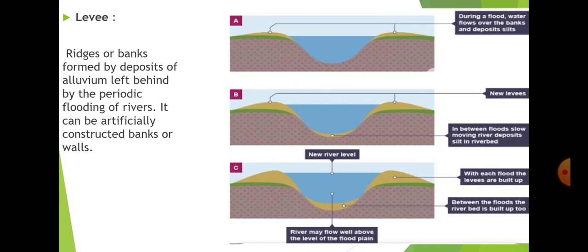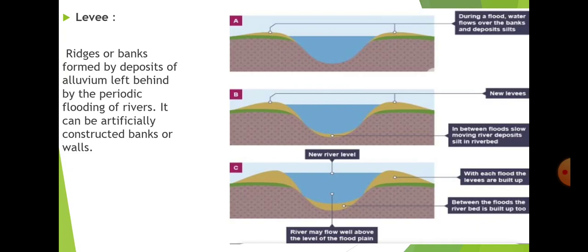Now when a river flows, you know that the river also contains sediments, and the sediments contained by the river get deposited on the bank of the river as well as the bed of the river. Bed of the river means the base of the river. So whatever sediment is brought by the rivers gets deposited at the banks of the river. There you can see the brownish part, it is the sediment that is brought by the river.